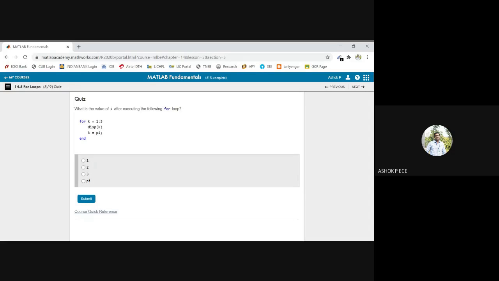What is the value of k after executing the following for loop? Once the full for loop has completed, what is the value of k? 1, 2, 3 or pi? The answer, 1, 2, 3 or pi. After executing the full for loop, what is the value of k?